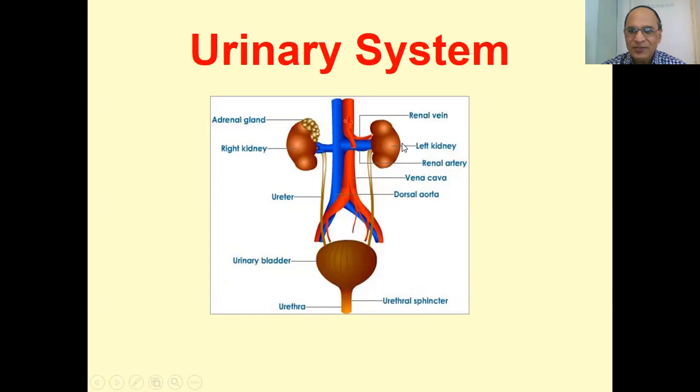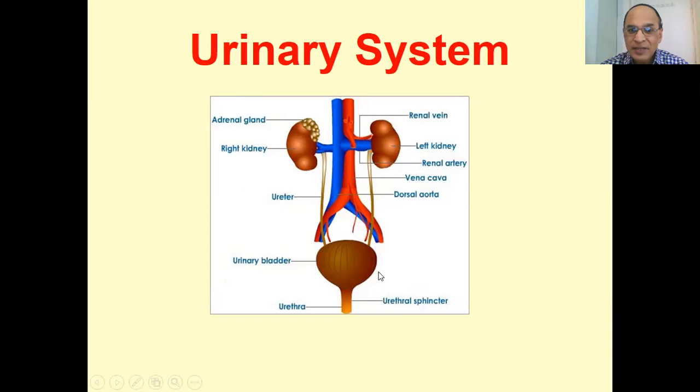My dear friends, this is the introduction of the urinary system or excretory system. These are the kidneys on the two sides of your body in the lumbar region. Then here you can see the hormonal gland, that is the adrenal gland. Here the final product urine is created at the right kidney and the left kidney, and this formed urine is transported with this tube, the ureters, into the bladder.